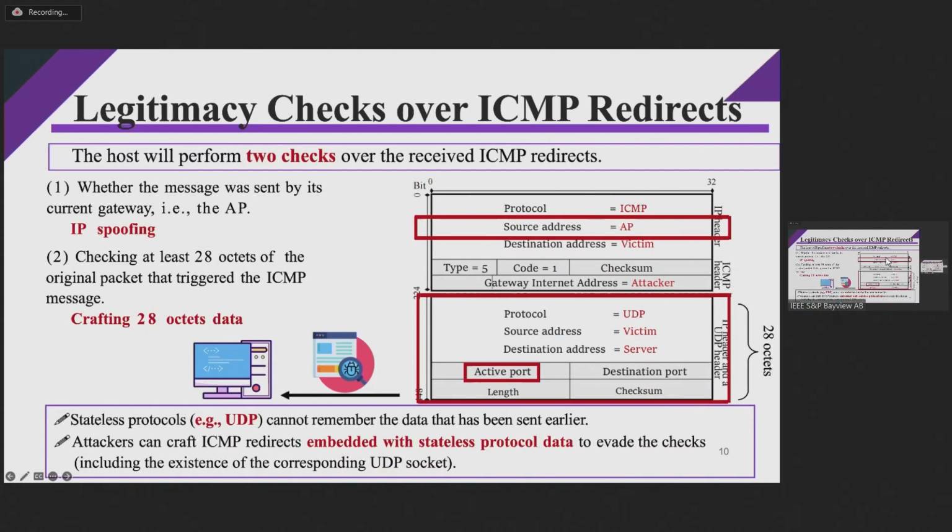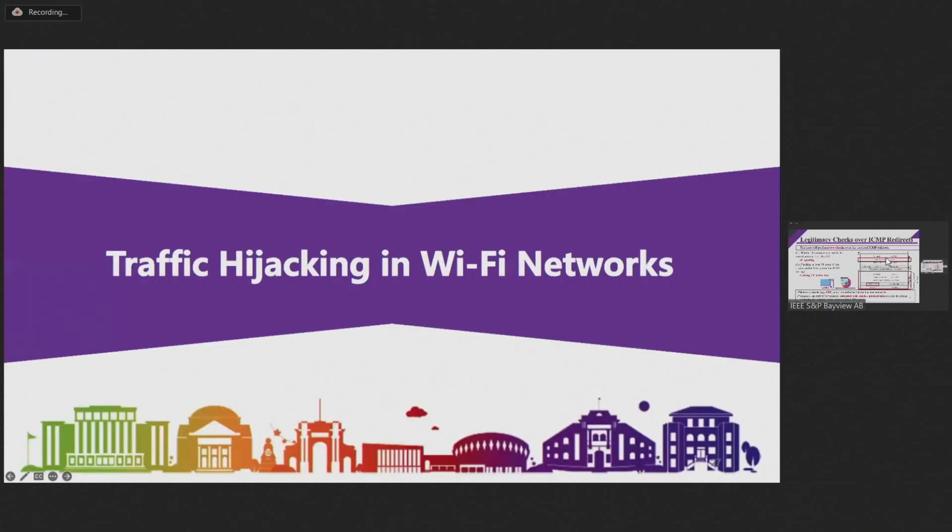So the attacker only has to probe the opened UDP ports on the host, and as we all know, modern systems usually open certain well-known UDP ports by default for lightweight communications. Then the attacker can just use the probed port and fill other fields to craft an ICMP redirect message and poison the routing cache of the victim.